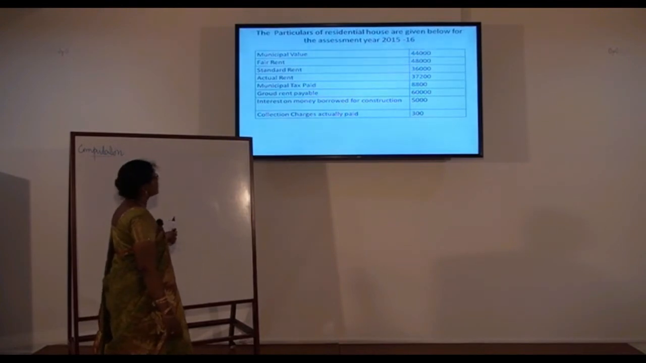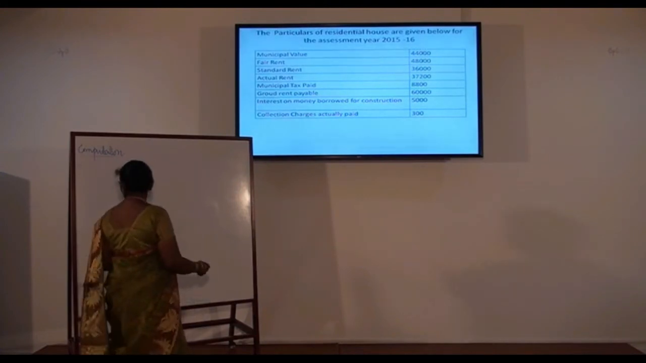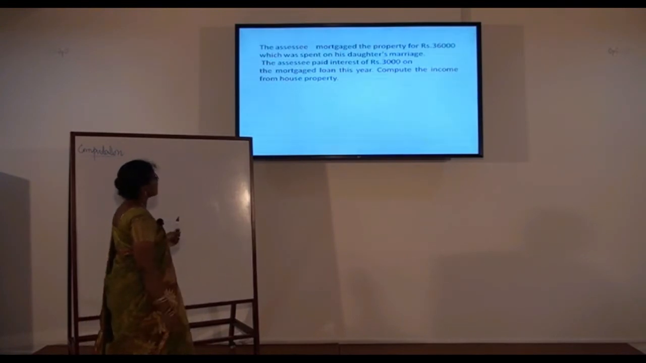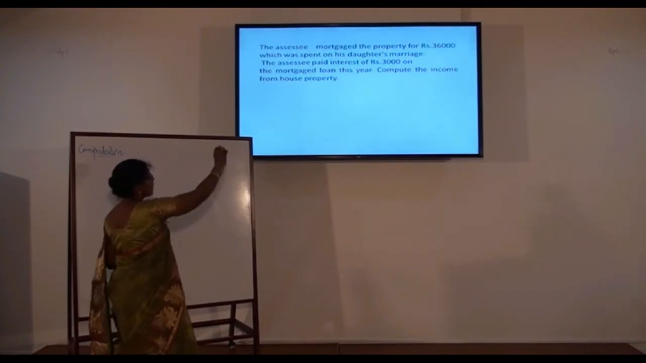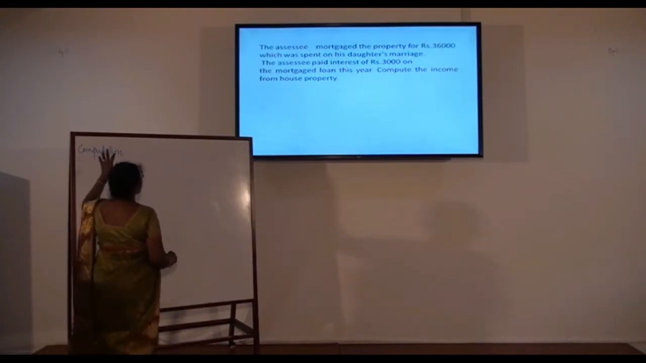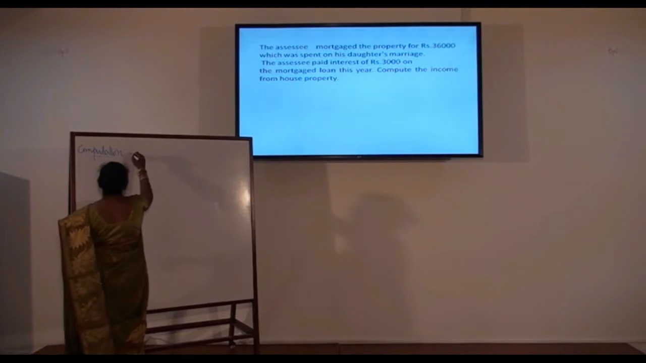interest on money borrowed for construction 5,000, collection charges actually paid 300. The assessee mortgaged the property for rupees 36,000, which was spent on his daughter's marriage. The assessee paid interest of rupees 3,000 on the mortgaged loan this year. Compute the income from house property. So, what is the question? Compute the income from house property. So, we are going to calculate the income from house property.